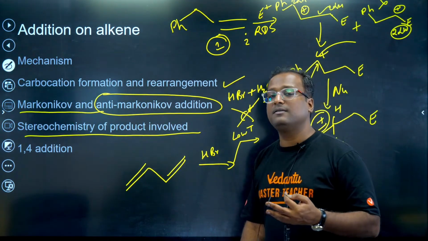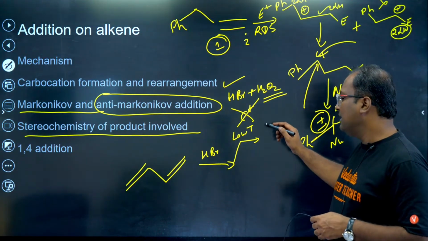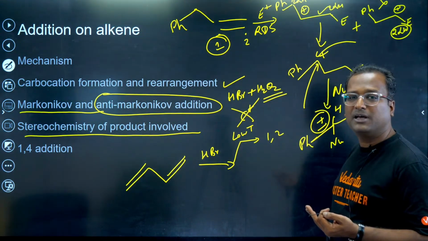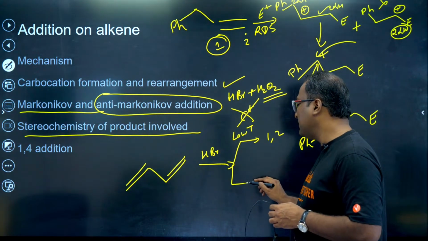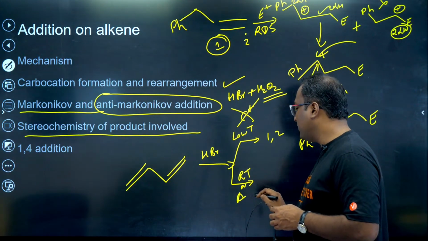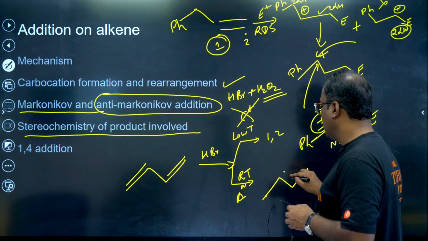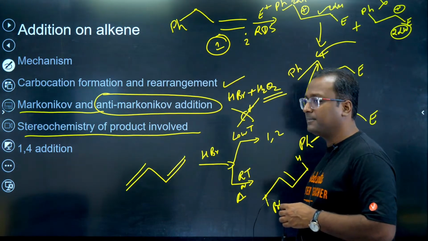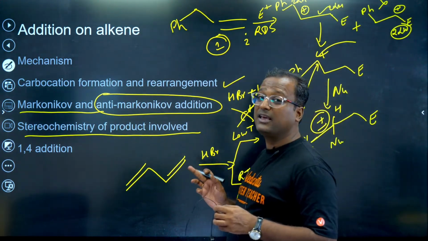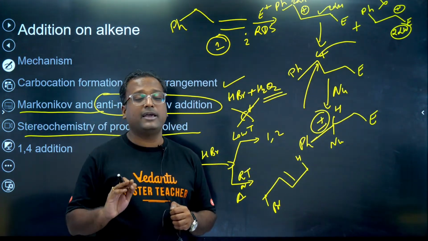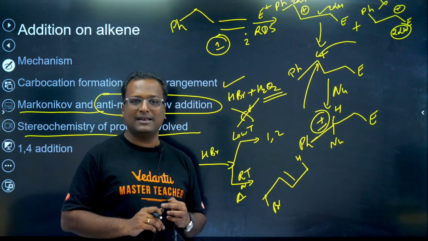When 0 degrees Celsius or even lower temperatures are given, then 1,2 addition takes place. Only one pi bond pair, HBr gets added. But if we give room temperature or heat, then 1,4 addition takes place. You will have hydrogen attached at one end, bromine attached on the other. So be very, very, very careful about 1,4 addition in alkenes, guys. Be very careful about the stereochemistry of the product in alkenes.